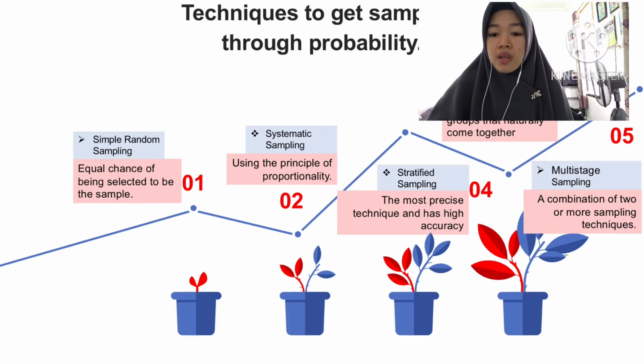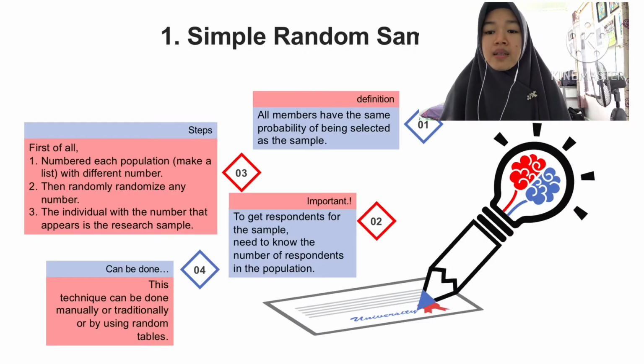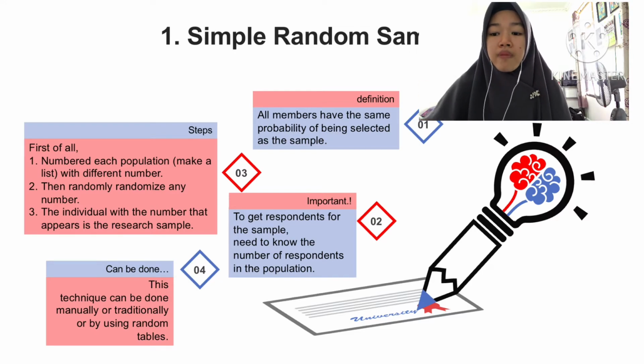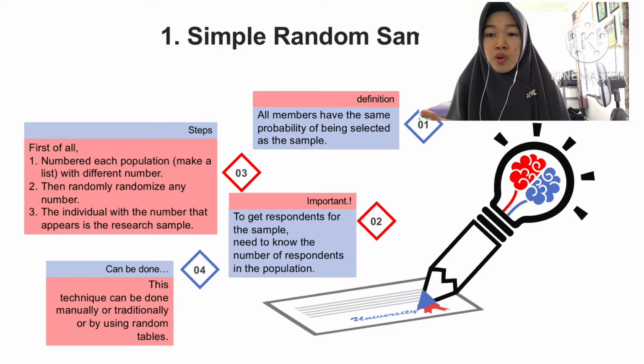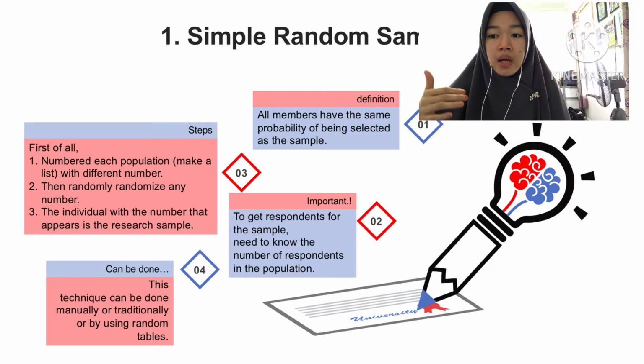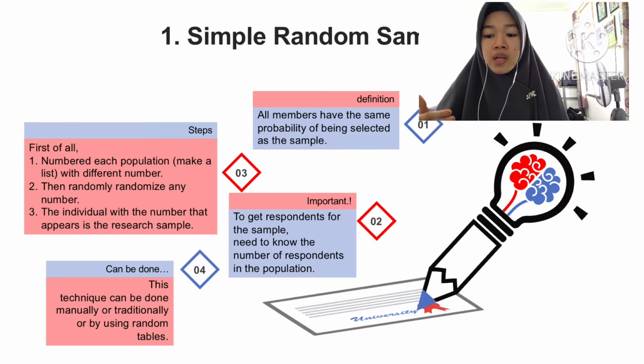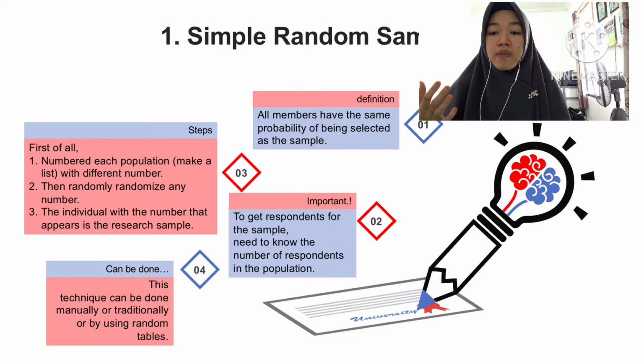Okay, let's go on to the next slide, which is simple random sampling. First is the definition. All members have the same probability of being selected as the sample. The second is what to remember if we use this technique to get respondents for the sample. We need to know first the number of respondents in the population.